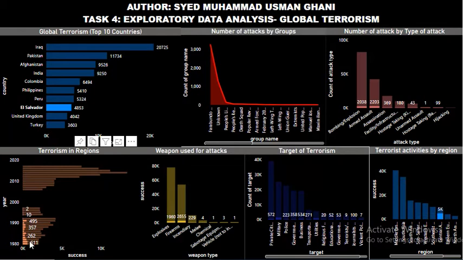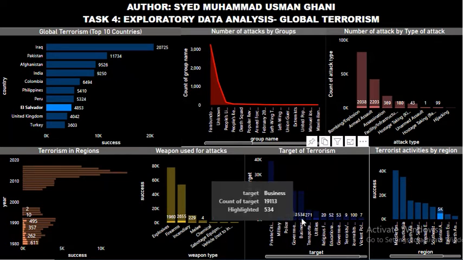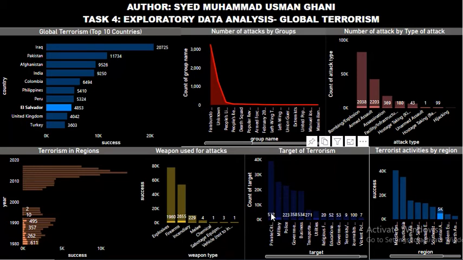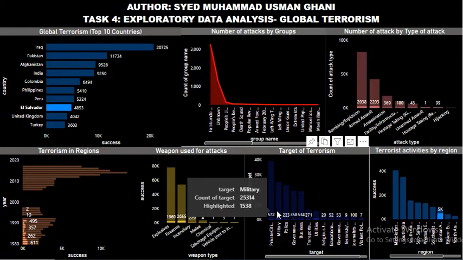And here you can see that before 1997 the activities were quite common. There were many activities going on, but after 2006 there were no terrorist activities in El Salvador. The weapons used were firearms, explosives, incendiary, and the targets are business and private citizens and property, and military. Like military was the most targeted category for the terrorists.